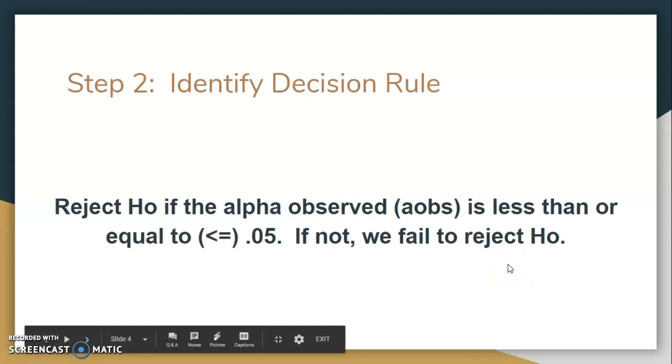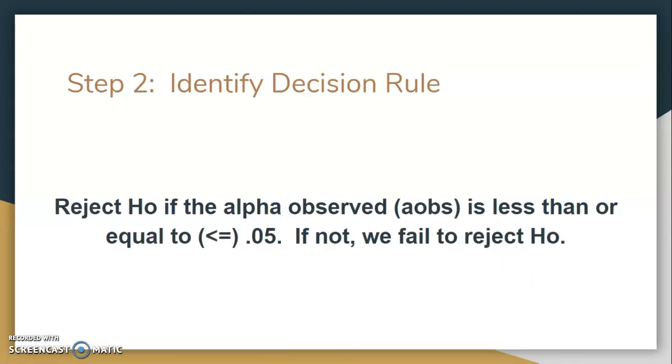Step 2 is we're going to identify our decision rule. So we will reject the null hypothesis if the alpha observed is less than or equal to 0.05 or 5%. If we do not observe this, then we will fail to reject the null hypothesis.